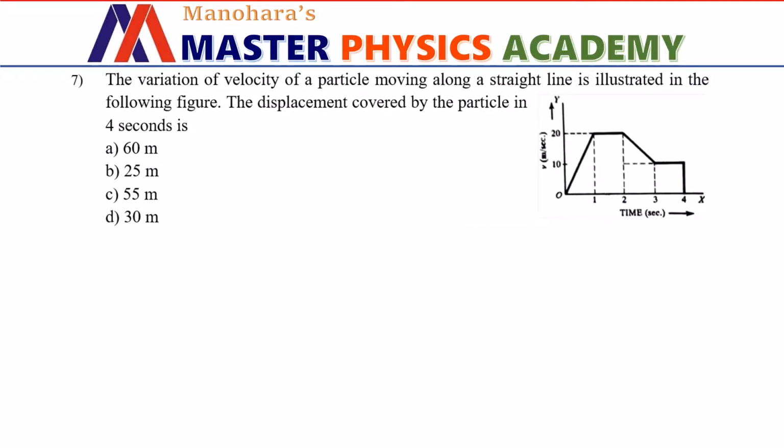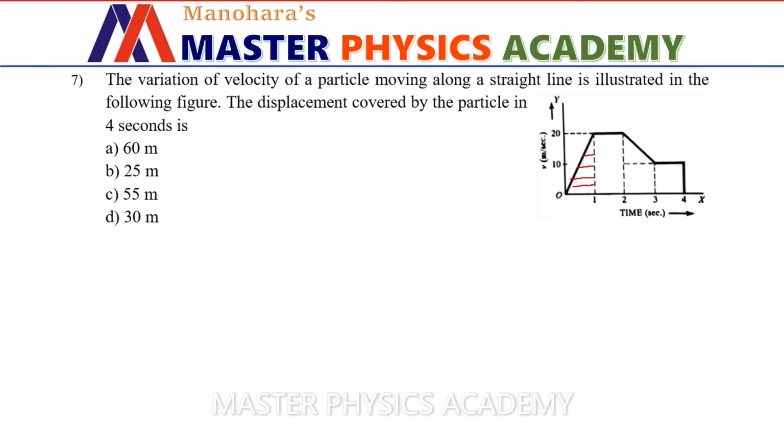The variation of velocity of a particle moving along a straight line is illustrated in the following figure. The displacement covered by the particle in 4 seconds is. So we all know that area under velocity time graph gives displacement. Here the area under the graph can be subdivided into different geometrical shapes. Let us first consider area under the graph from time 0 seconds to 1 second, which does look like a triangle.